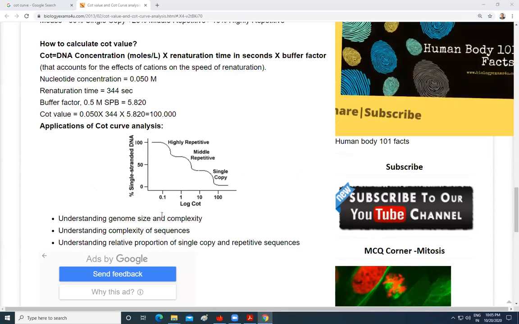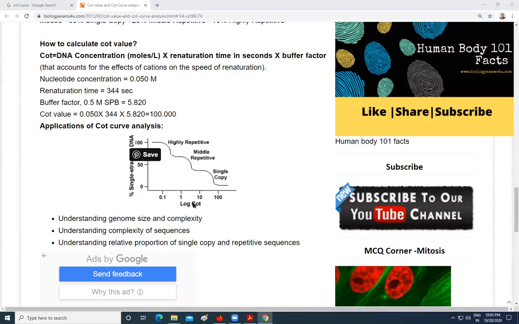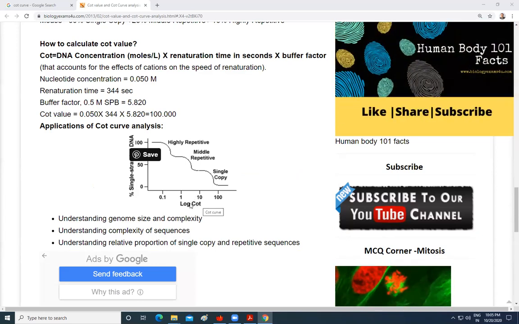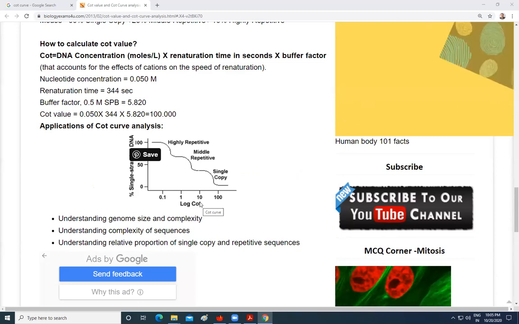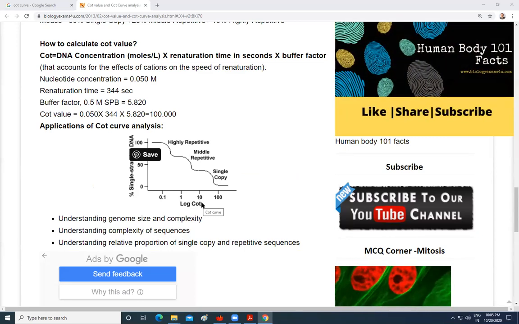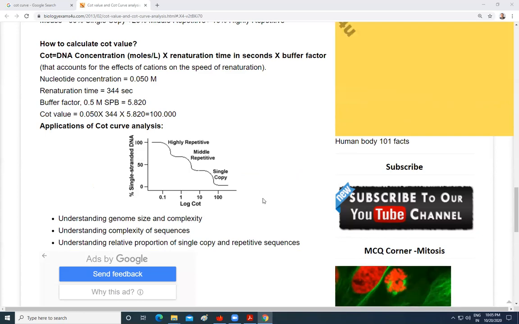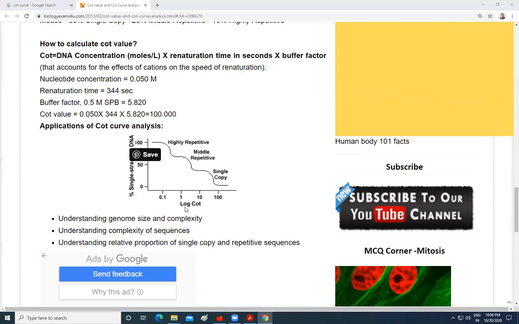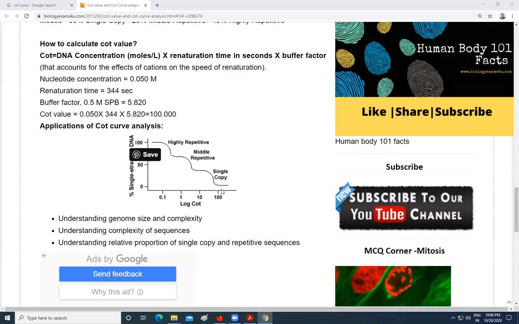Why? Because you are going to calculate the concentration of single stranded DNA with respect to time. Now this value will go into millions, even within 1 second or 10 seconds. This will become 10 million, then 100 million, then 1000 million. So how to make a graph of millions of values? Then you take a log and the values can be effectively plotted. You cannot make a graph of millions, so we take a log, and then we can effectively plot those values. That is why log is taken in such cases. Anyone has any doubt, you just ask me.